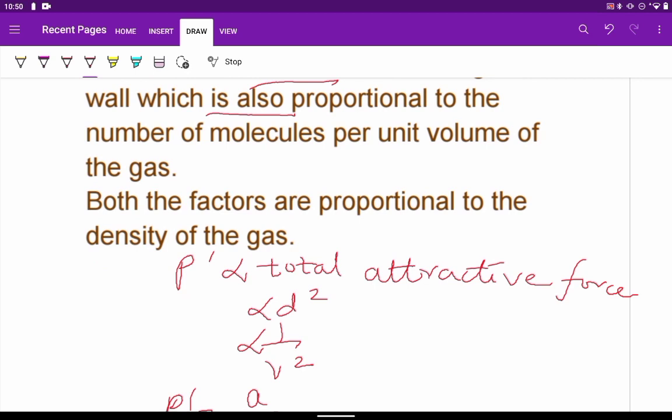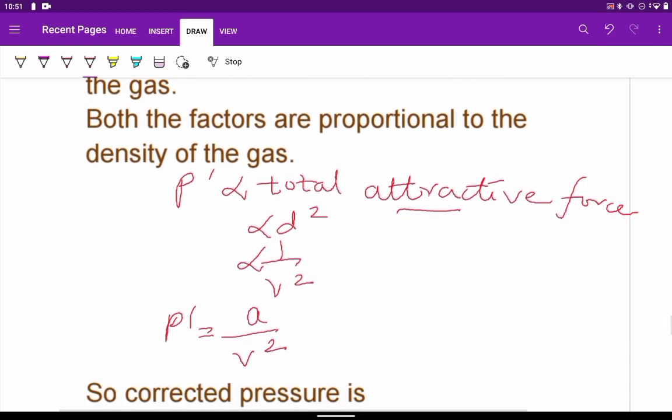So this pressure correction P dash is directly proportional to the total attractive force. The higher the attractive force, the higher will be the value of P dash. P dash is also directly proportional to d square. As I told you, it is dependent on the density of the gas. And it is inversely proportional to V square. We remove the proportionality sign, we have to multiply with a constant.